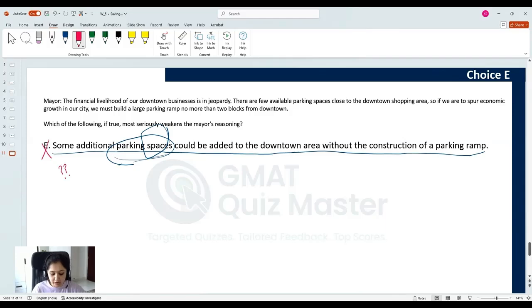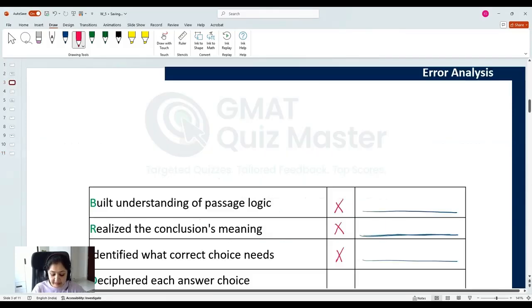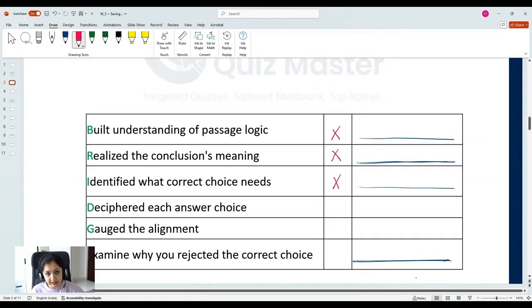So if you selected choice E, it is possible that your passage understanding was not correct, or your conclusion understanding was not correct, or you did not understand choice E properly. You did not evaluate the meaning of some here, and you did not evaluate the impact of choice E on the conclusion, and that is why you selected it.